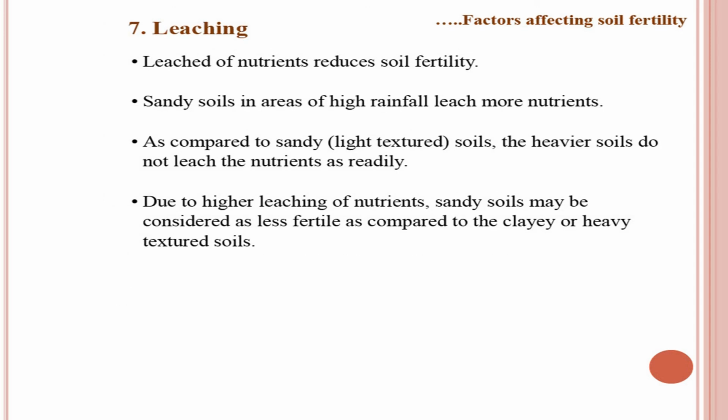Then leaching, the leaching of nutrients reduces soil fertility. Sandy soils in areas of high rainfall leach more nutrients. So, overall what I mean to say here is that leaching causes reduction in soil fertility, and if we can stop the leaching or if we can reduce the leaching we can improve the soil fertility.